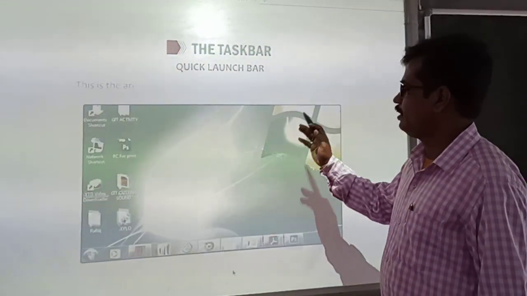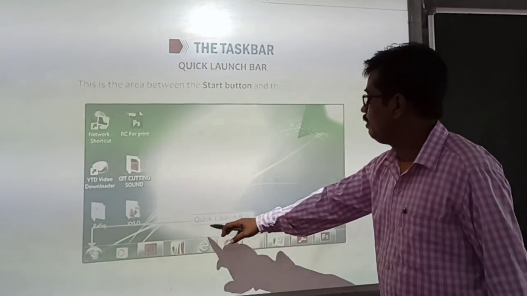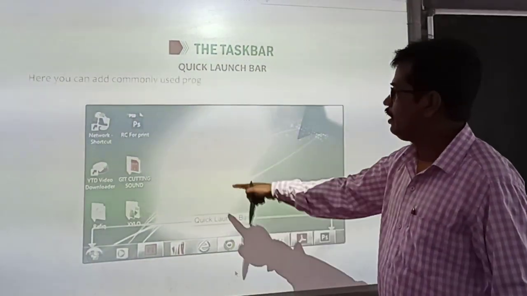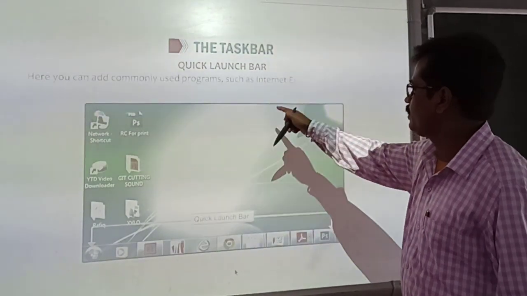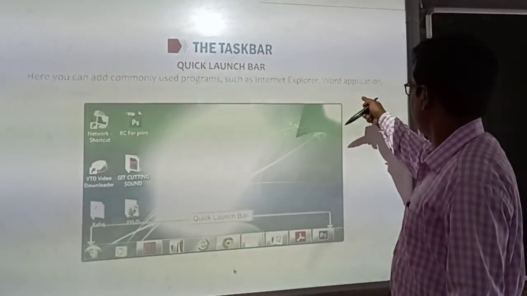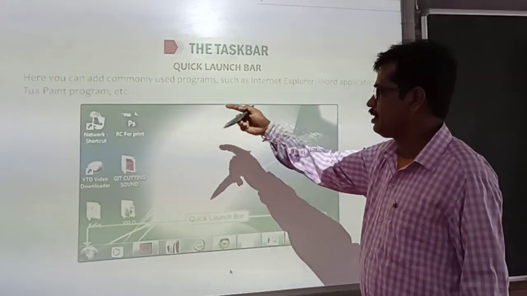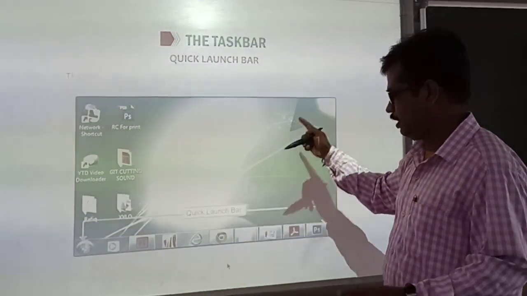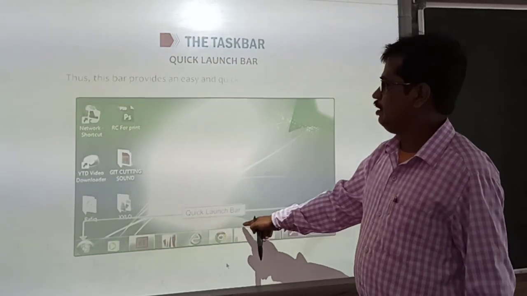Let's discuss the quick launch bar. This part is known as the quick launch bar, the middle section of the taskbar. Here you can add commonly used programs such as Internet Explorer, Word application, TouchPaint program, etc. Whatever program you want can be opened or launched with a single click. You need to single click only.